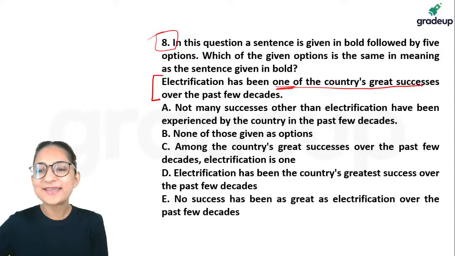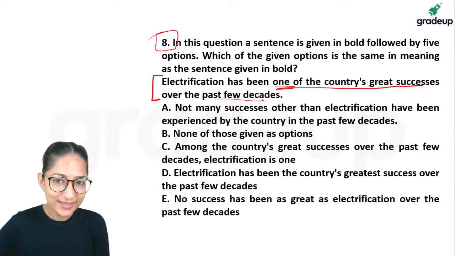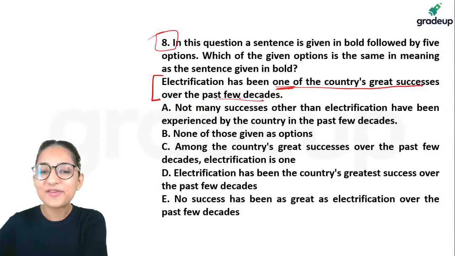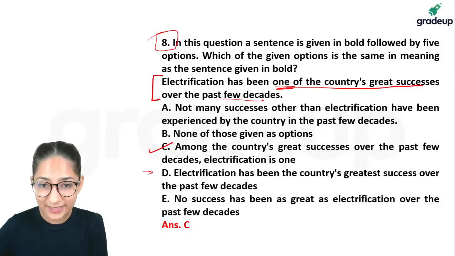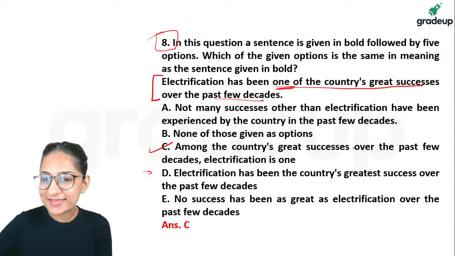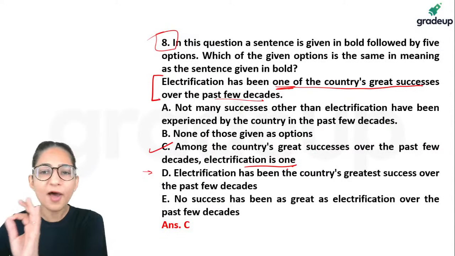One of the country's great successes over the past few decades. These are the important elements, guys. C and D I can notice in the option choices. Let us figure that out. So it is going to be option C. I'm going to check D also since a lot of you actually said D. Among countries' great successes over the past few decades, electrification is one. It is one of them.